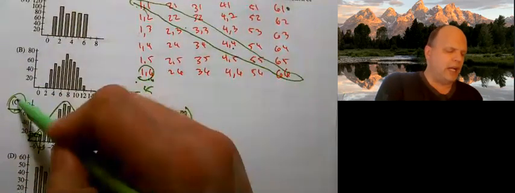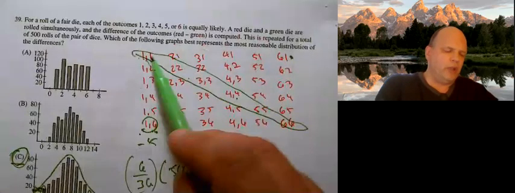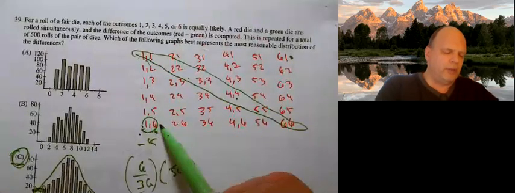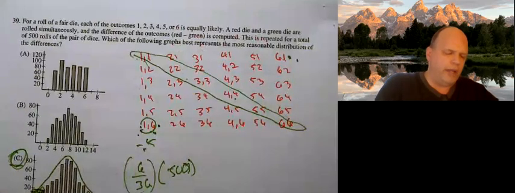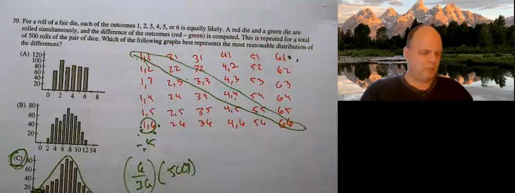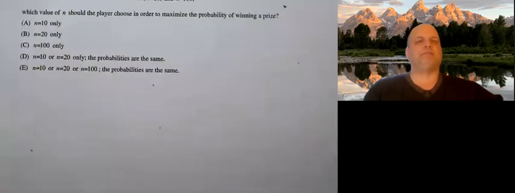Anyway, 39 is C, becomes much, much easier if you do this because you can see 1 minus 6, negative 5. Oh, that goes here. 6 minus 1, positive 5. Oh, that's here. These represent 0, and that's the one that's most common. All right. Finally, number 40.